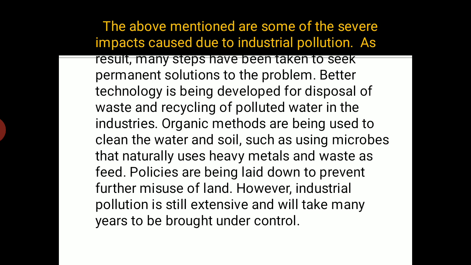But if some kind of policies are strictly followed, or if on an individual basis we try to understand the responsibility of being the resident or being the citizen of the earth, then many times we can avoid many activities, we can avoid many kinds of waste that will actually increase the pollution in the atmosphere or environment. So somewhere we can take few steps to reduce the industrial pollution to this extensive area, and we can put some kind of control on the industrial waste that is generated.